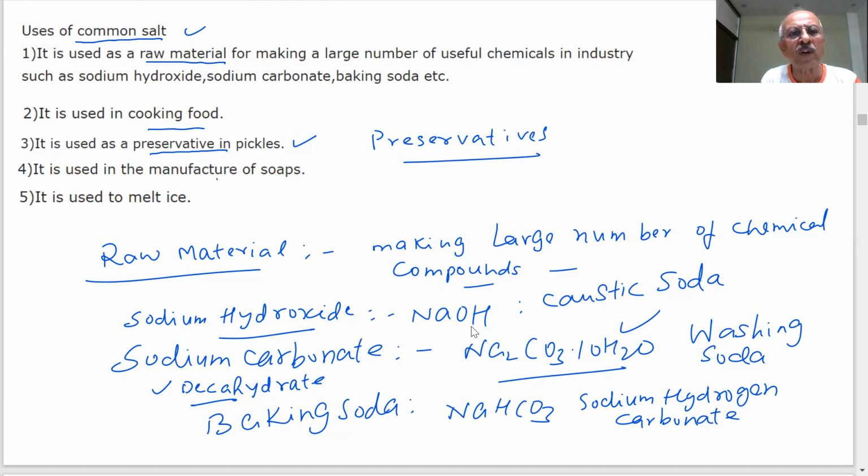It is used in the manufacture of soaps. Soaps we are using so much every day. You are cleaning your hands with soaps. It is used to melt ice. What do you mean by melt ice? Where will it be used for melting ice? Can you give me an example where melting of ice is required?